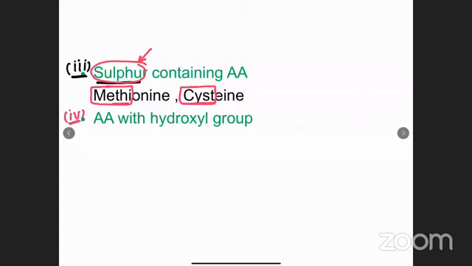The fourth subcategory is amino acids with hydroxyl group. Hydroxyl means OH, or in simple words, alcohol. So these are amino acids which contain alcohol as their functional group. Amino acids with alcohol group.